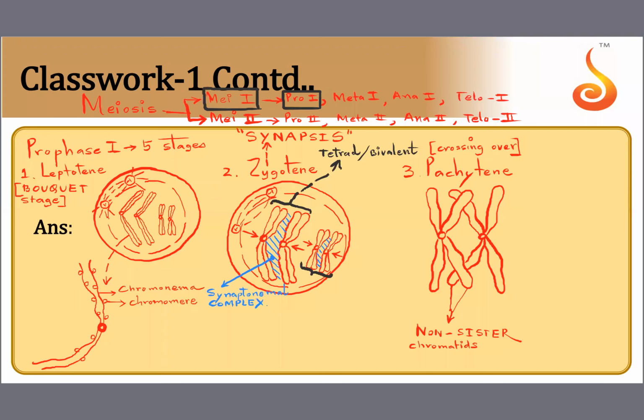Nikita, synapse is not a word you use in the cell cycle. Synapse is associated with neurons. The junction between two neurons is called a synapse. Did you understand? Whereas in the cell cycle, the attraction between the chromosomes is referred to as synapsis.